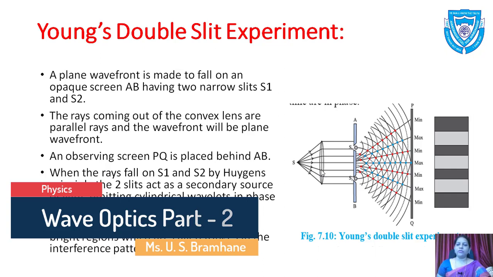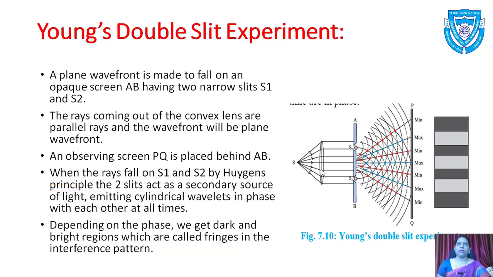So today we'll continue with yesterday's topic, that is wave optics. So children, let us have the recap. In the last lecture, we studied polarization. So what is polarization? Polarization is nothing but the restriction of the electric vectors in a particular direction perpendicular to the direction of propagation of light, that we saw yesterday.